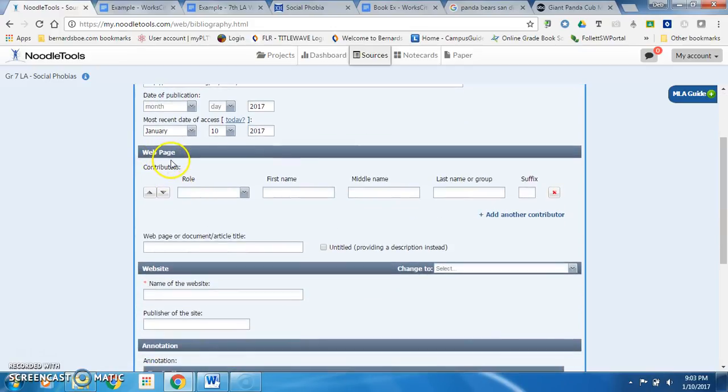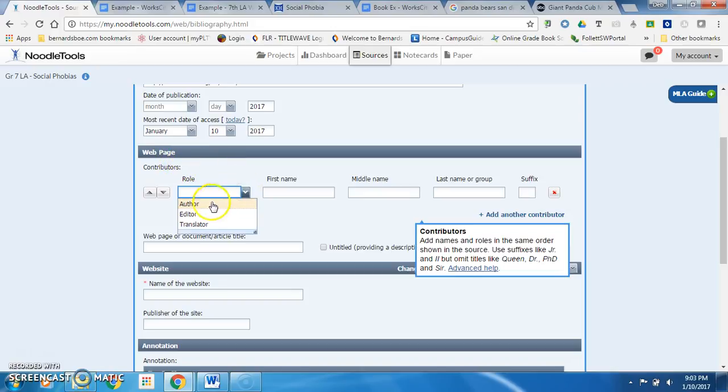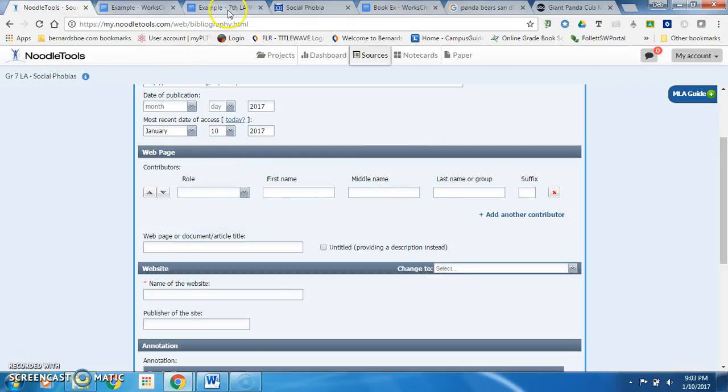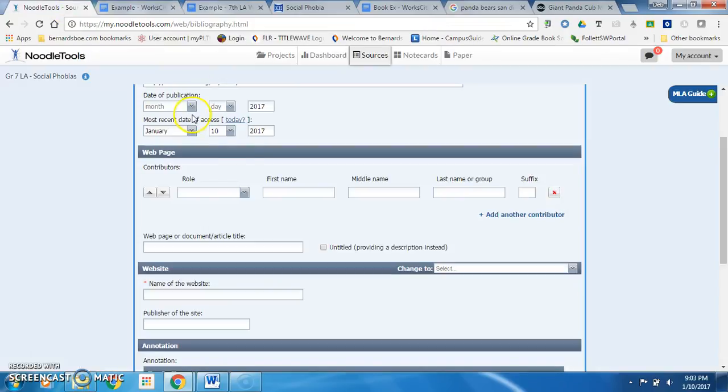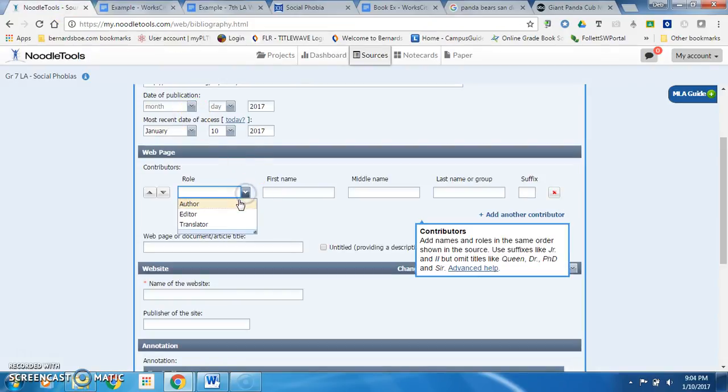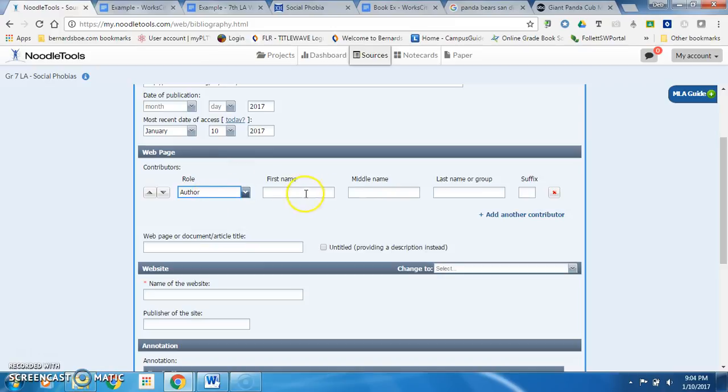Okay, the next section tells us about the web page. So right now we're looking for an author. So let me go back to my sheet and see. I did not have an author. I had an organization name, so I would leave the author fields blank. If you did have an author that is a real person's name, you would select author under role and then put their name in the first name, middle name, last name fields.